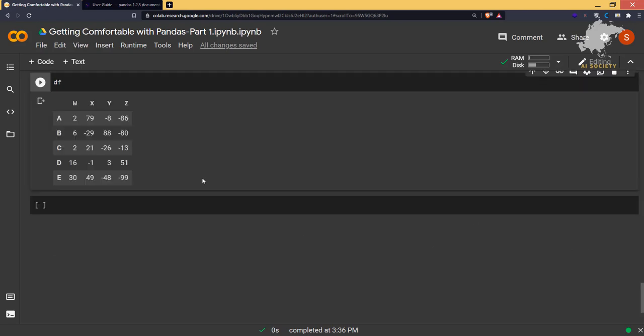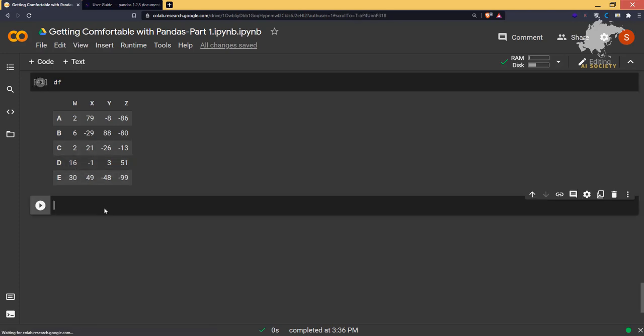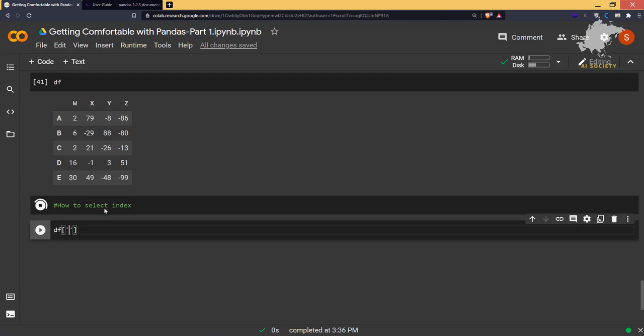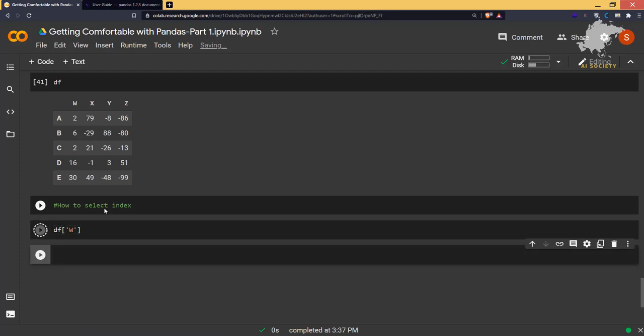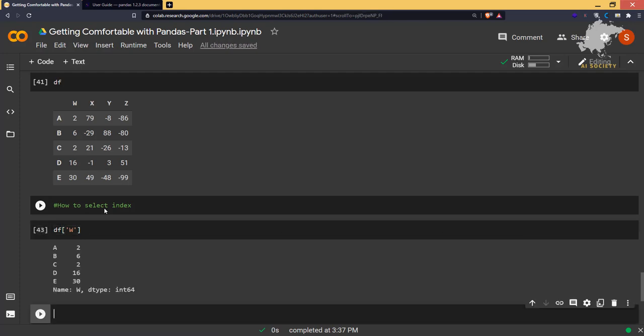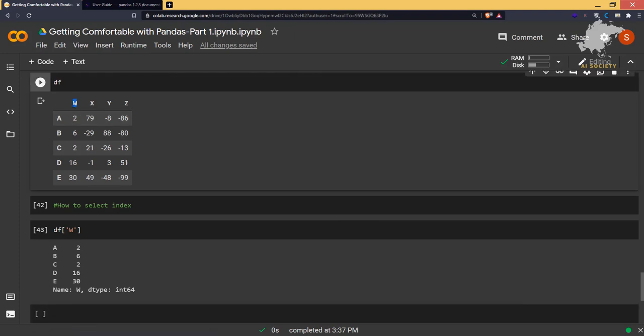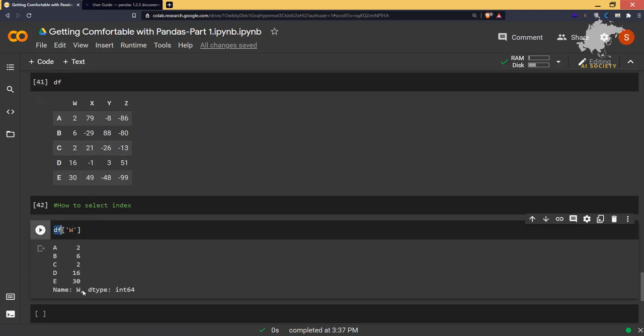Now how to select an index here? Let me type here how to select. So we have df, and let's say we take the column w. If we grab that, it is going to give you the column and the rows that we have. That means the whole column, it is going to present you 2, 6, 12, 16, 30. This is the label, or we can say column, and whenever you grab a column on a data frame, it is going to give you all the values related to that. In the same way you can do that for any of them.